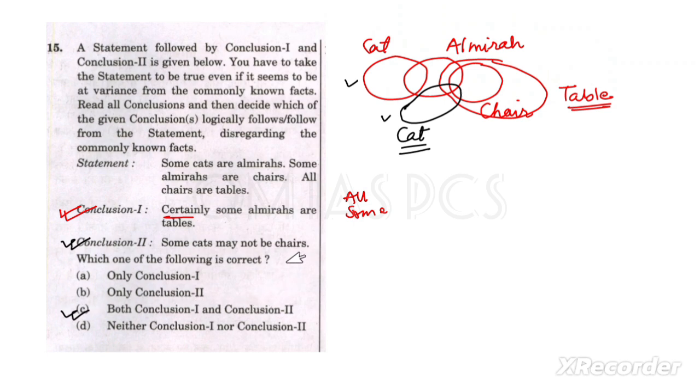Is it clear? Whenever we are solving this type of question, we have to understand which are the possibilities. Try to draw all possibilities here, and when you draw all possibilities, you will get the answer. Here, certainly, all, some, this type of wording is given. You have to follow that. So these are the keywords. Fine. So let's do the next one.